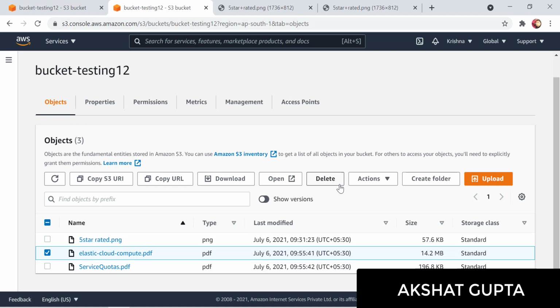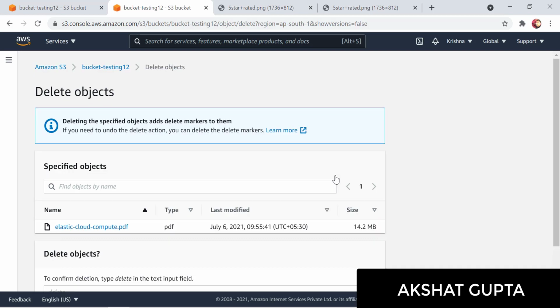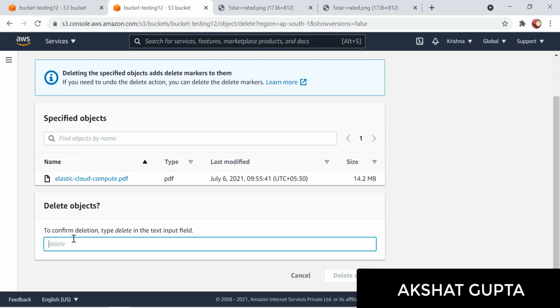Let me delete one file. What I discussed with you is that when we delete a particular file, I can restore my file. So you just need to click on delete. Let's delete a file.